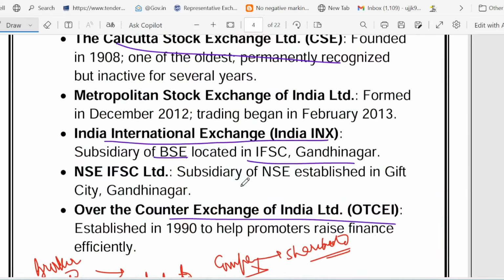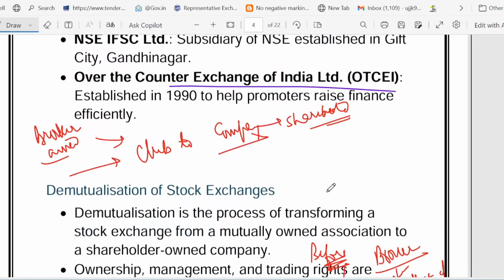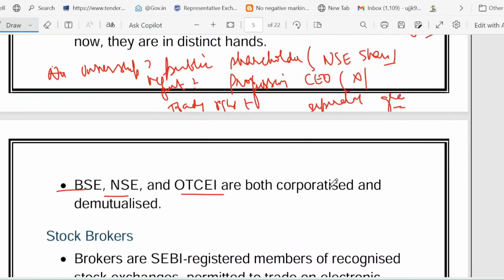What is the full form of OTCEI? Just now I told you, Over the Counter Exchange of India. So these entities like BSE, NSE, OTCEI did it. Let me give you one example. You can think of a chai shop run only by tea lovers, that is the brokers. After demutualization, the chai shop became a Starbucks.